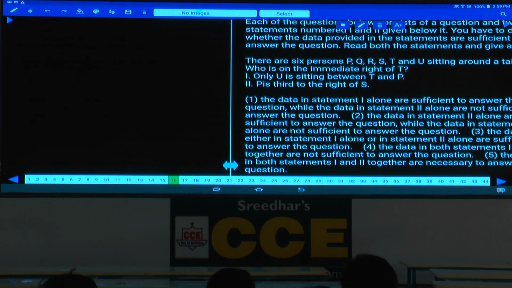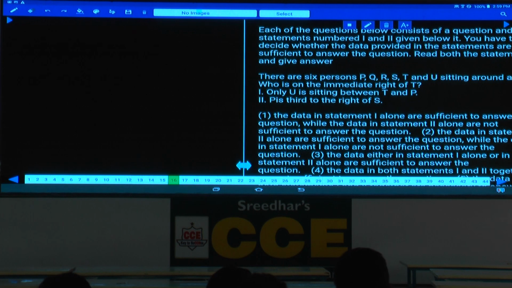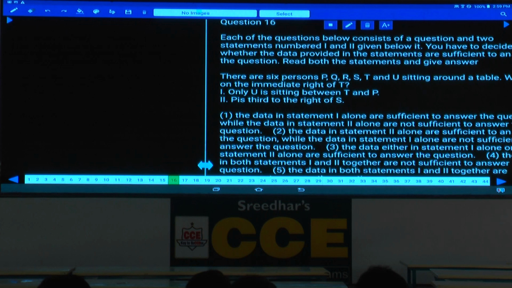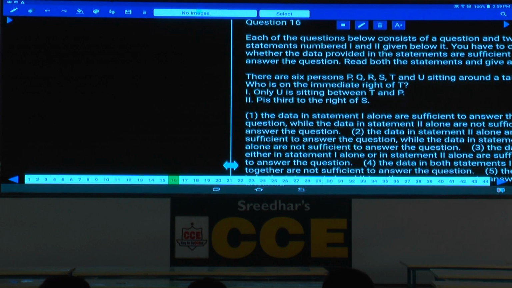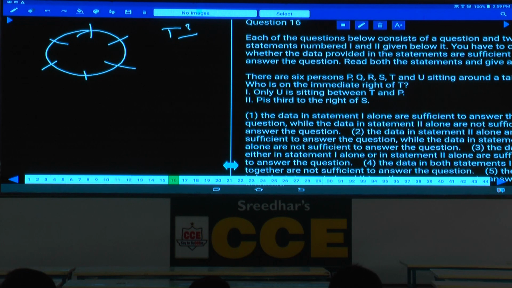Then in this one there are 6 persons P, Q, R, S, T and U seated around a table. Then who is to the immediate right of T? How many persons are there? 1, 2, 3, 4, 5, 6. Now the question is about what? Who is to the immediate right of T?